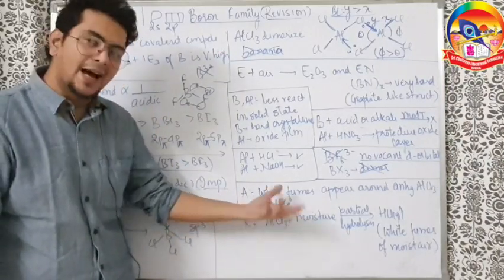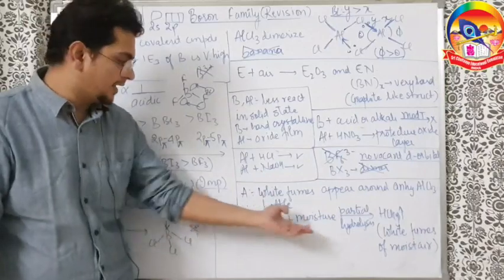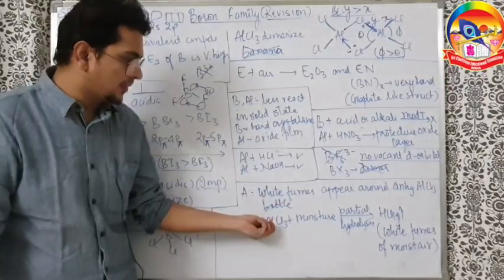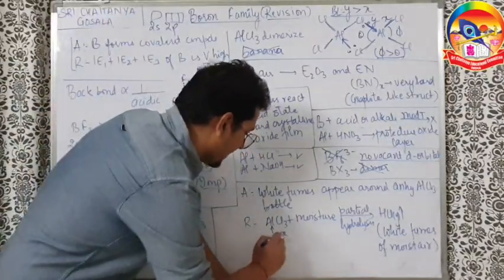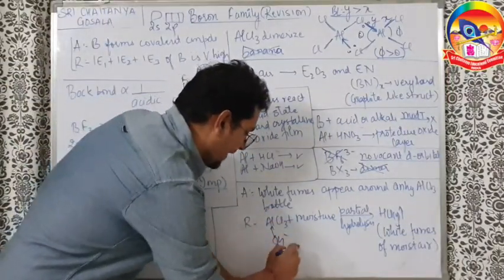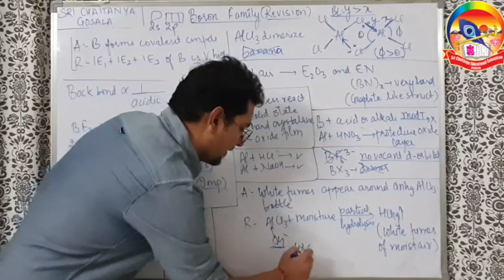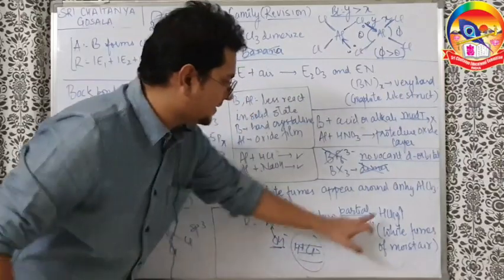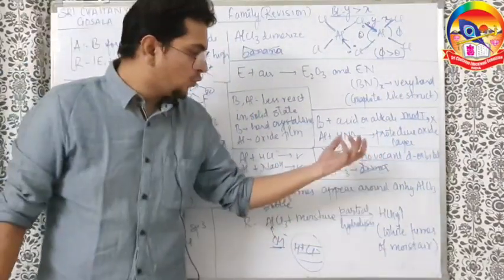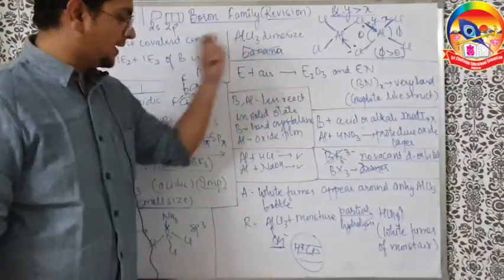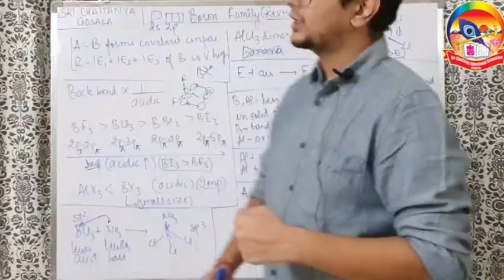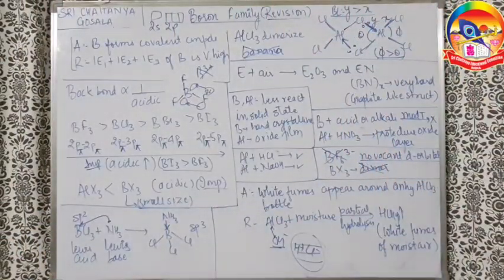They will partially hydrolyze AlCl3, that means Cl- will go, OH- will come. So you can understand when OH- comes and Cl- goes, here H+ of water is left and Cl- comes out, they will form HCl gas together, which gives white fumes in moisture. So that white fumes is due to the HCl being released. So this was the next part. You can make the notes of this also. And now we'll go to the next part, going ahead in the compounds of this chapter.